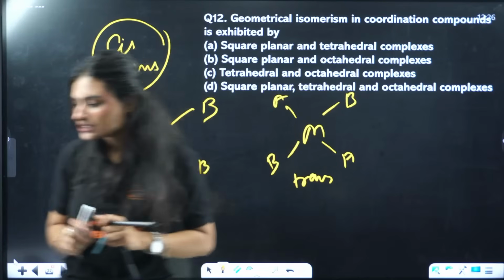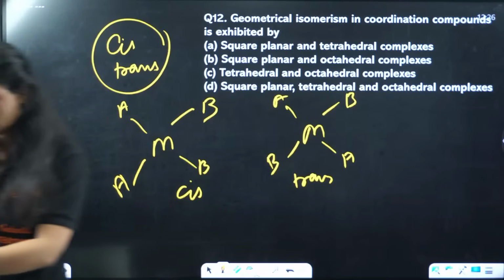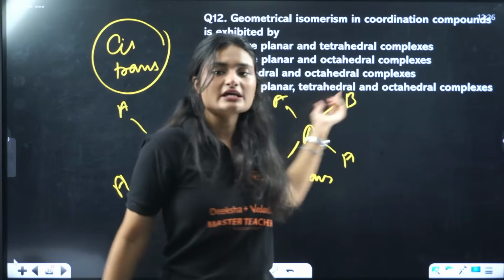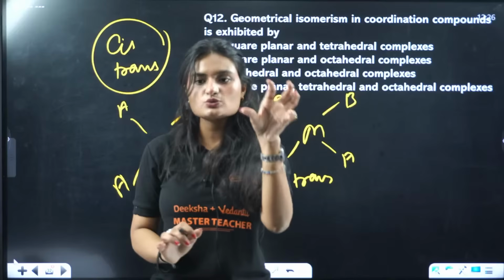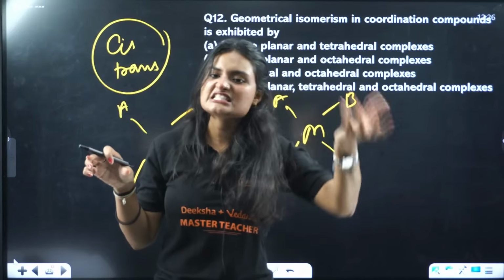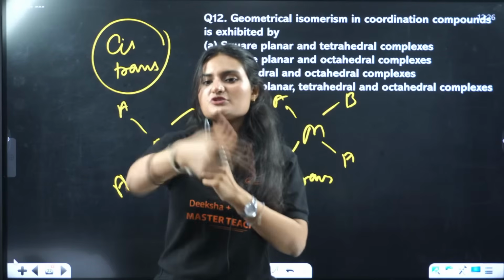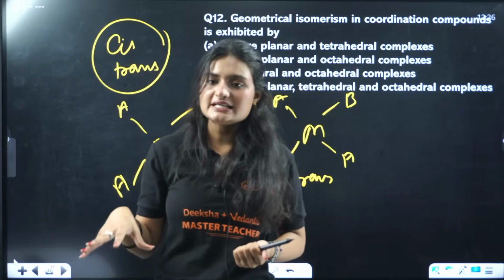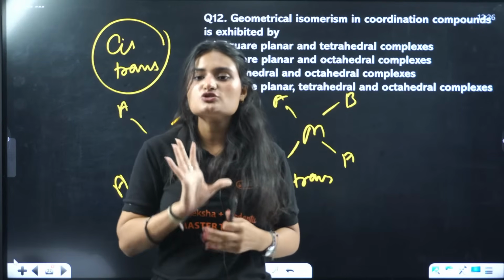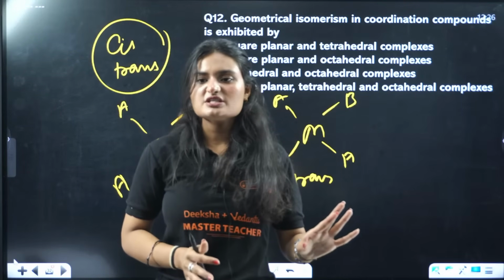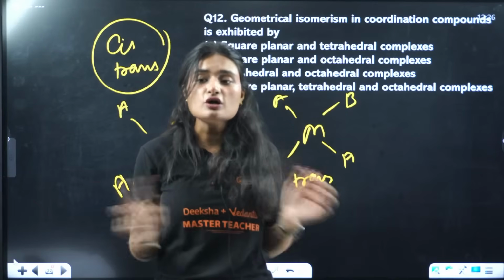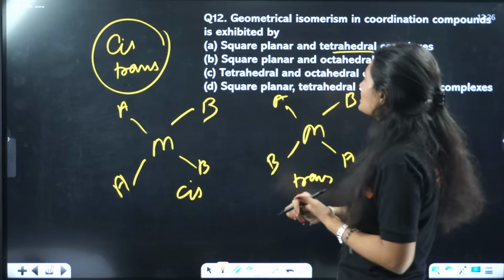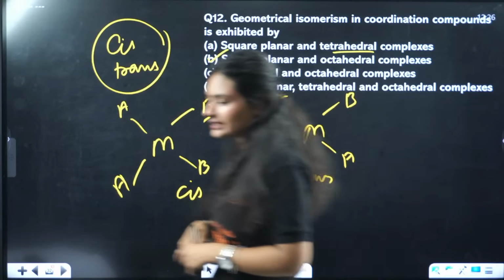All the positions are totally equivalent in a tetrahedral complex. Because you can't differentiate, all the positions are cis. There are no trans isomers. Geometrical isomerism means there is one cis and one trans. Here only cis is happening. Even if you rotate the whole molecule, all the positions are still equivalent. No trans isomer is possible. That's why tetrahedral complexes cannot show geometrical isomerism. So the answer is square planar and octahedral complexes.